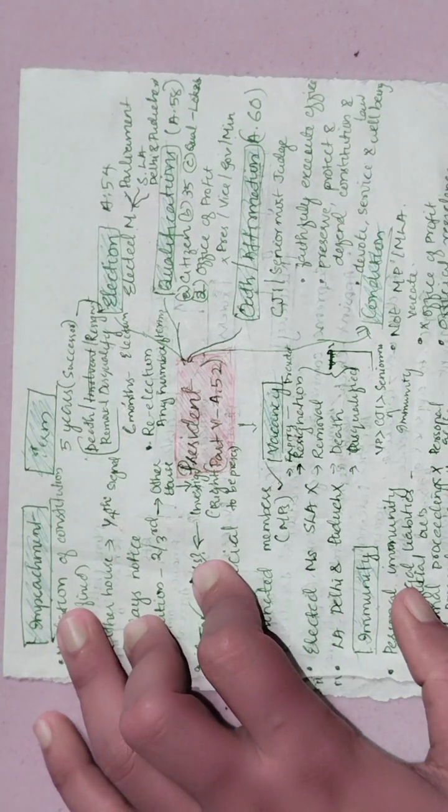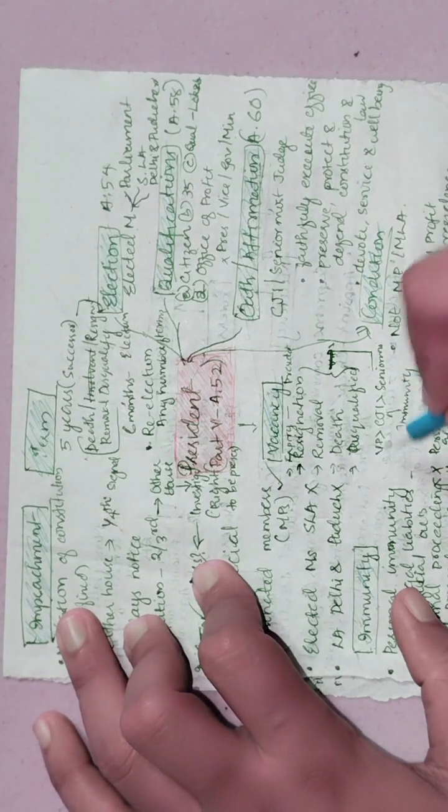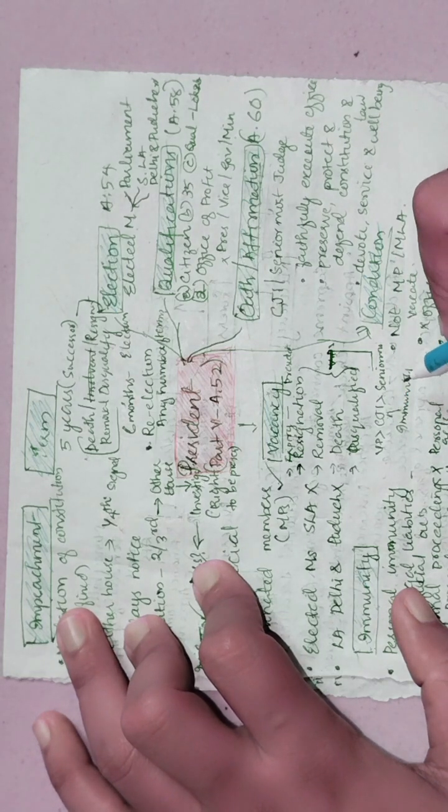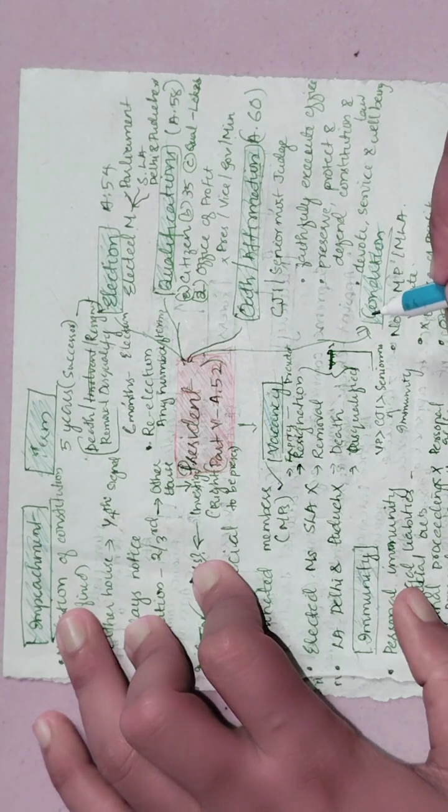The vice president assumes or acts as the president of India. If the vice president is absent, then the chief justice of India will be acting as president of India. What if the chief justice of India is not available? It will be the senior most judge of the Supreme Court who will be acting as the president of India.